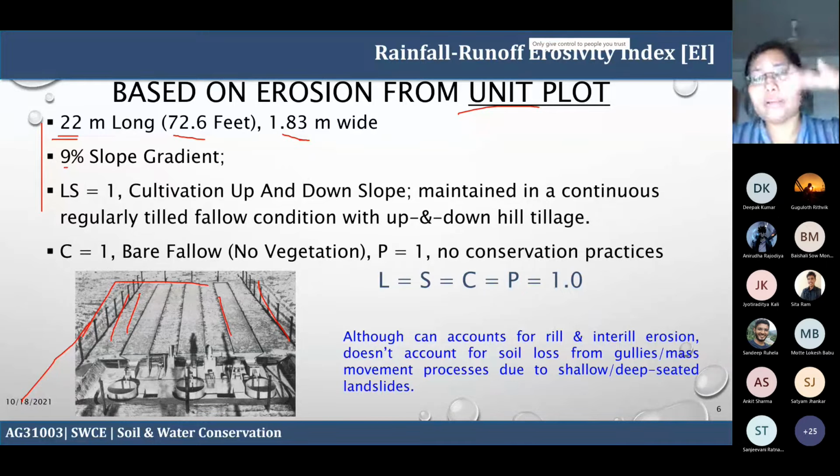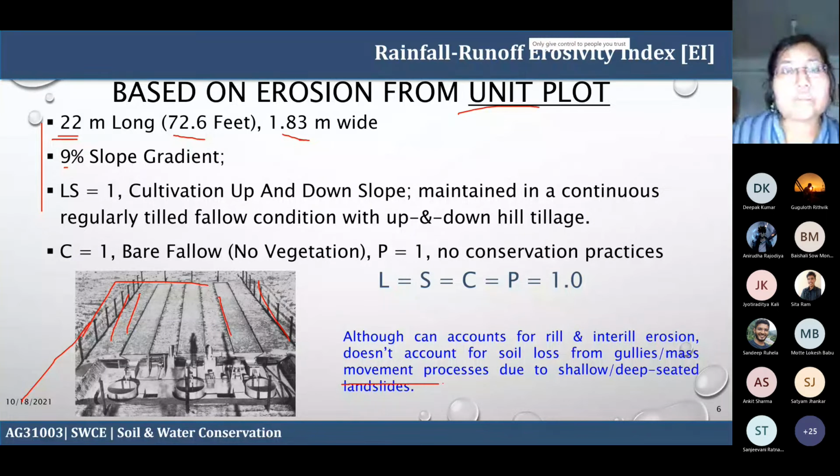Gullies mean deep layers of soil erosion, which generally take place because of the meandering of the river, so it cannot estimate that. Mostly these gullies form on steep ground, like meandering of the river along mountain areas or terrain, or the peninsular area. And mass movement processes, like landslide-caused erosion, it cannot measure. It can measure the minor erosion processes.